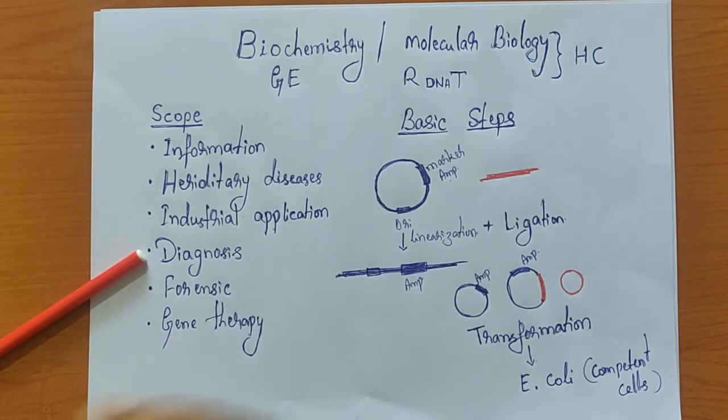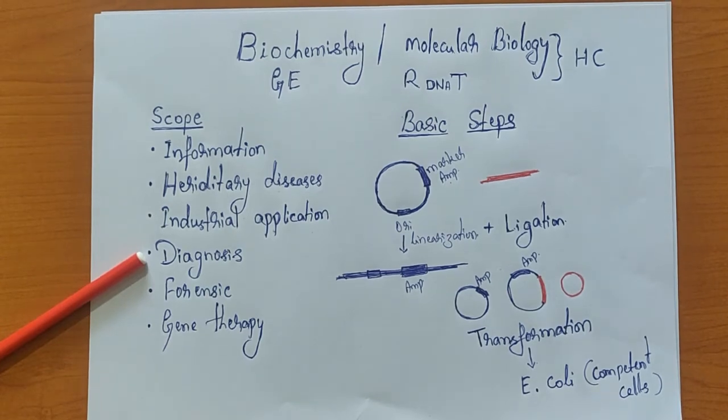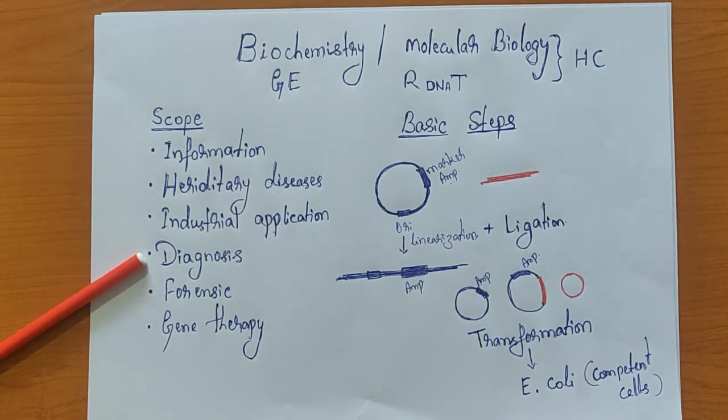Earlier, before this recombinant DNA technology, we had to grow the coronavirus in controlled conditions and then isolate the protein. Now we don't have to handle the coronavirus. If we know the sequence information, from that we can express the protein and use this protein for diagnostic purposes.